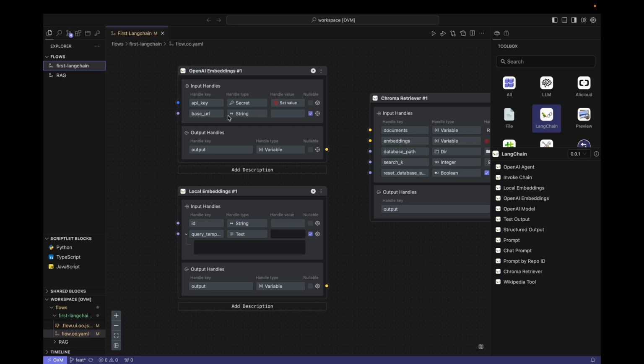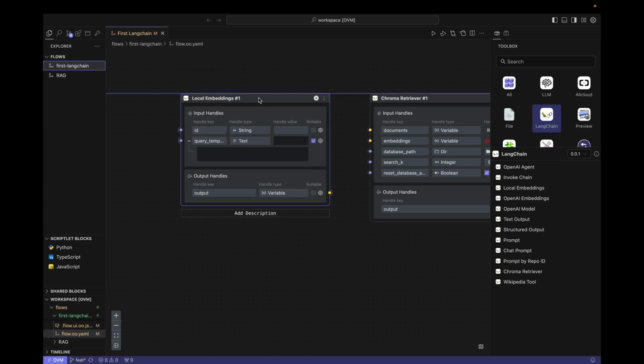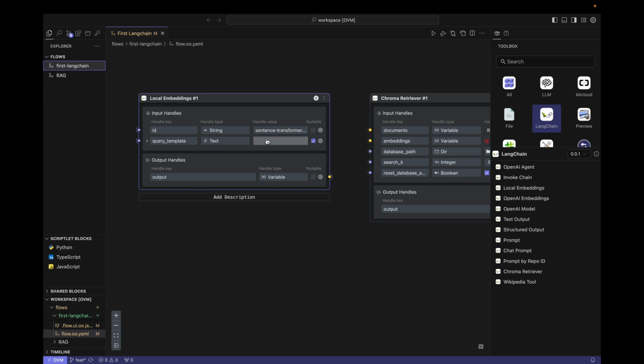I prefer to embed these texts directly into tokens locally. Therefore, I deleted the OpenAI embeddings block and used the local embeddings block. It supports downloading the embeddings model locally and then using local computing power, such as my own graphics card, to embed the text into tokens. We paste this multi-QA mini LM field in the ID field. When we start for the first time, LangChain will download the model from Hugging Face through this ID. This model can convert a sentence into a token, which is exactly what I want.